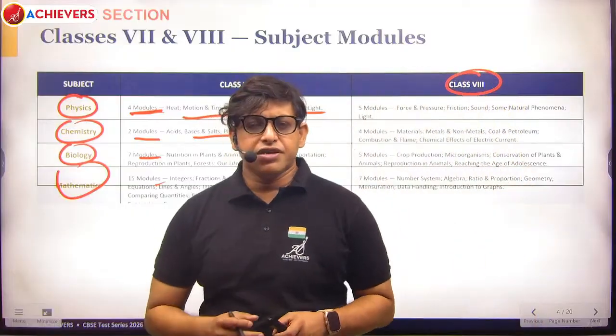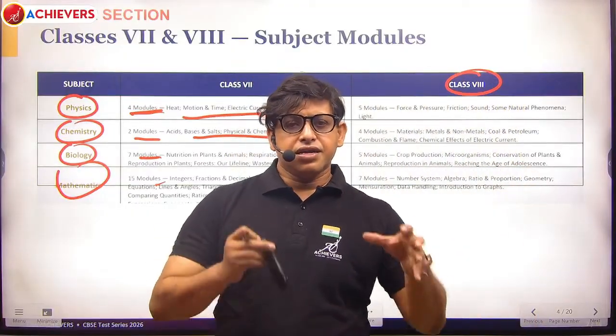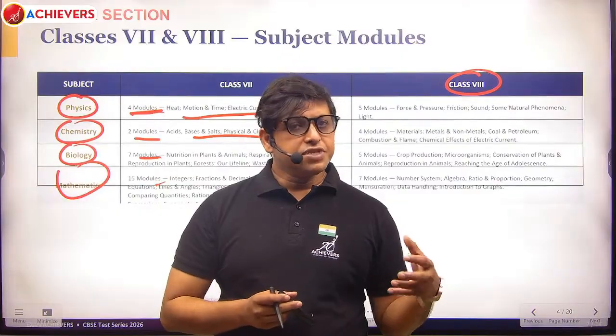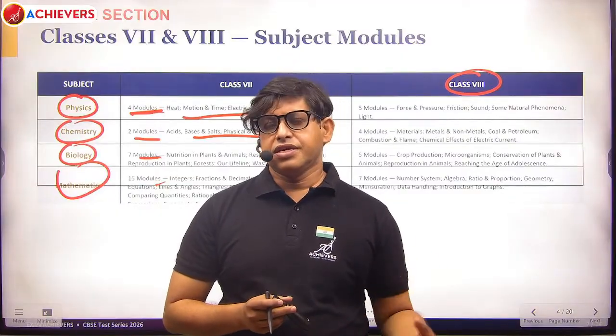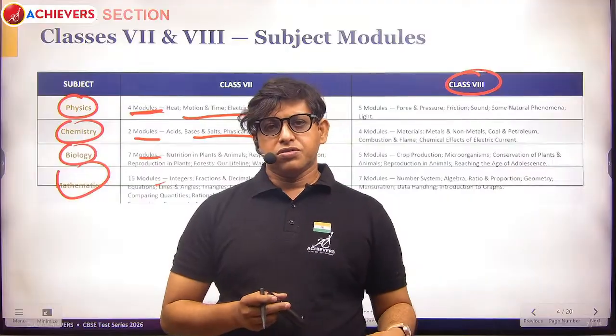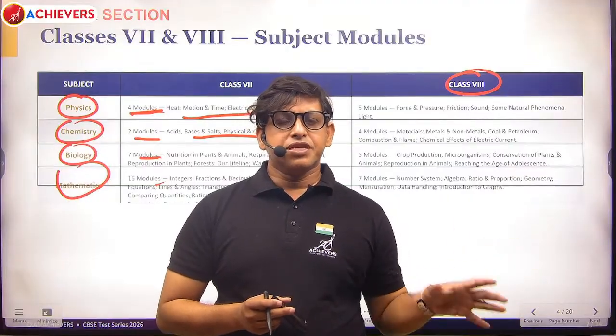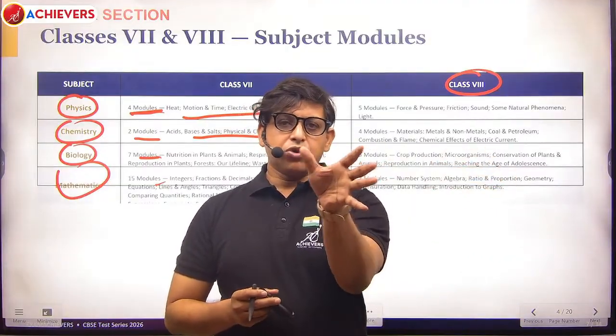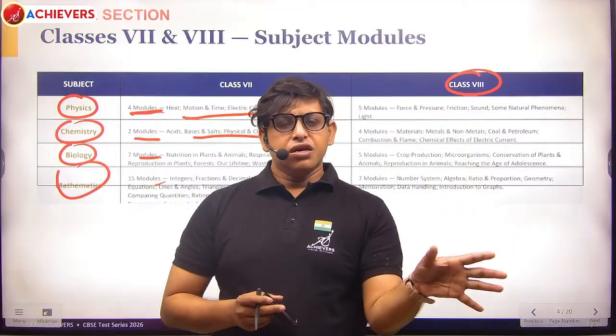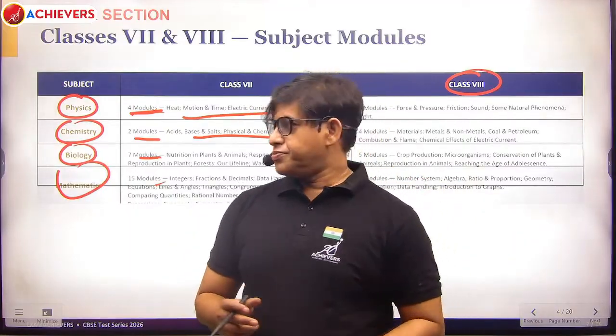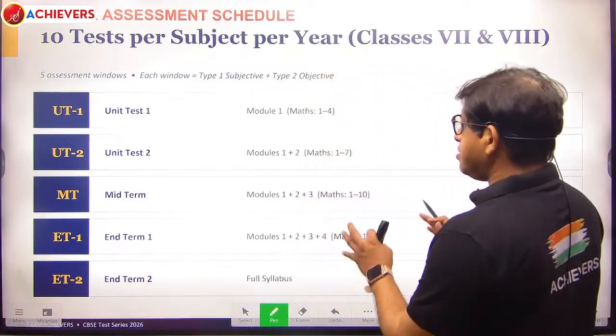So what we have done is that we have divided the entire syllabus of CBSE class 7 and class 8 under different modules. Physics this much module, chemistry, mathematics this much module, biology this much module, and so on. Then the next step is about the test.